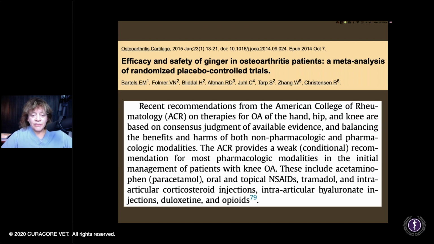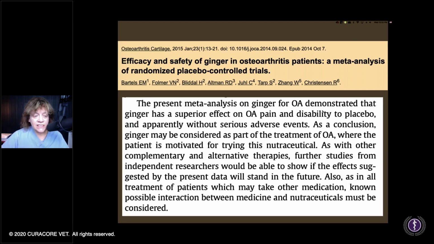Recommendations from the American College of Rheumatology for OA, we're thinking of drugs, but there are problems. And so here, a meta-analysis on ginger for osteoarthritis demonstrated that ginger has a superior effect on osteoarthritis, pain, and disability compared to placebo and without serious adverse effects.